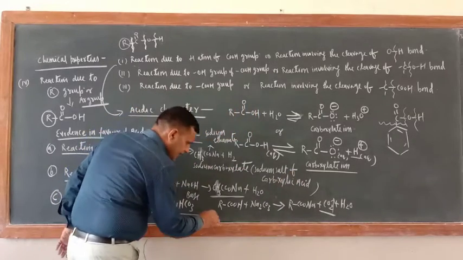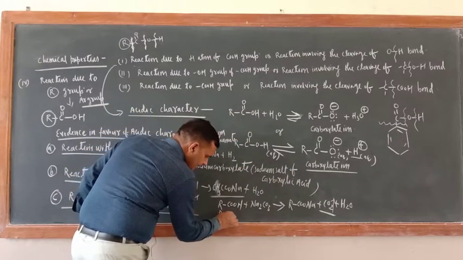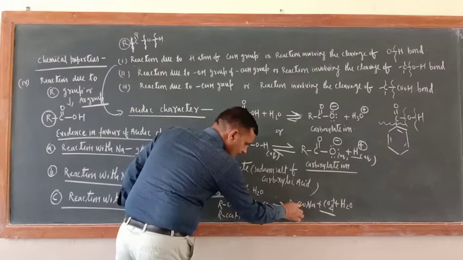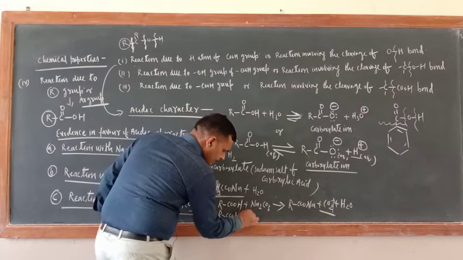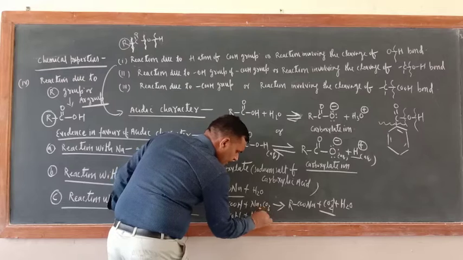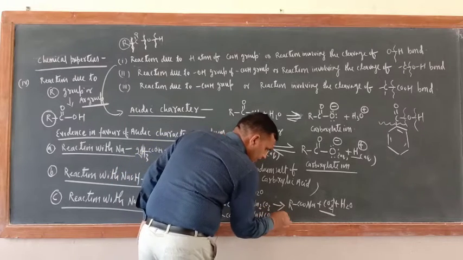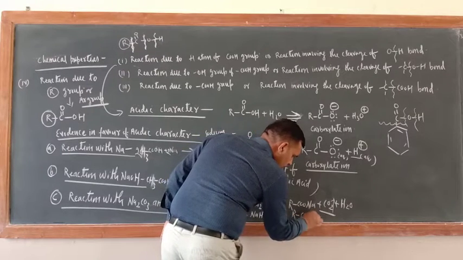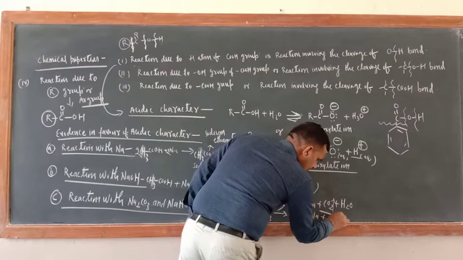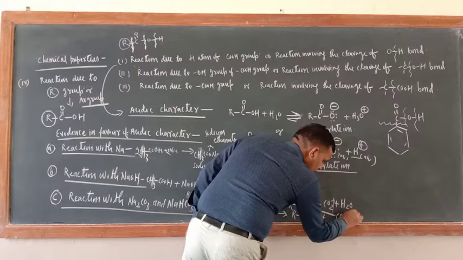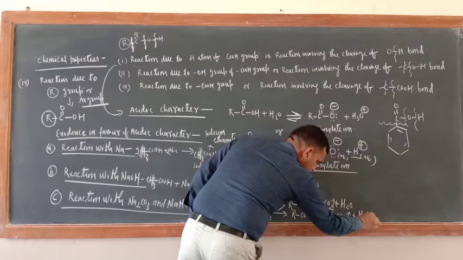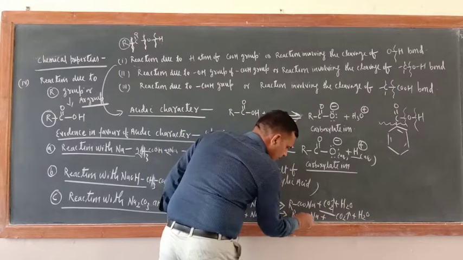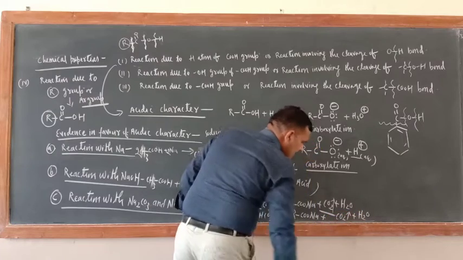Similarly, you can take here RCOOH. This is a sodium salt of carboxylic acid. Now take here sodium bicarbonate, NaHCO3. So what is the product here? RCOONa plus CO2 plus H2O.